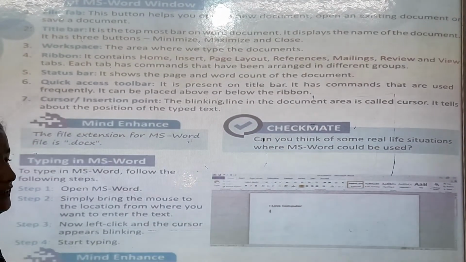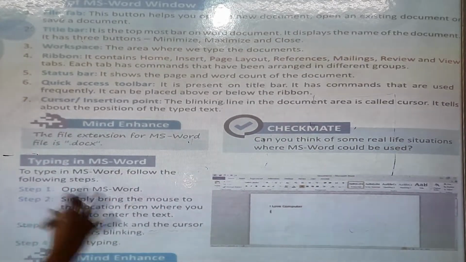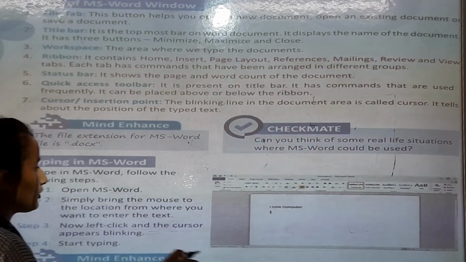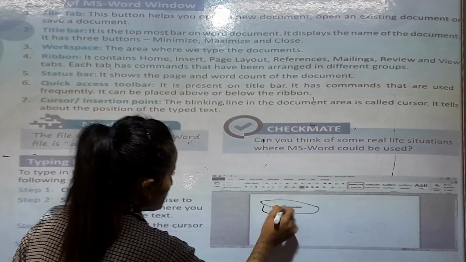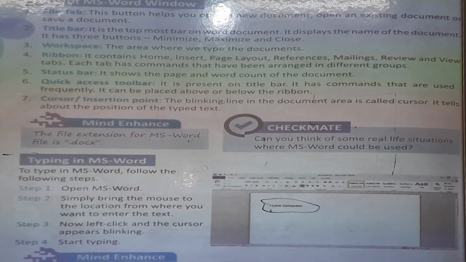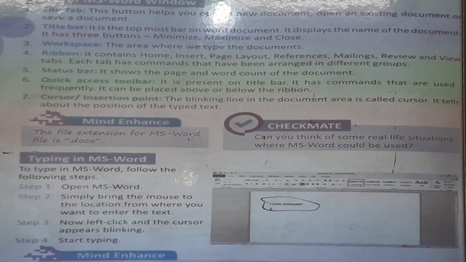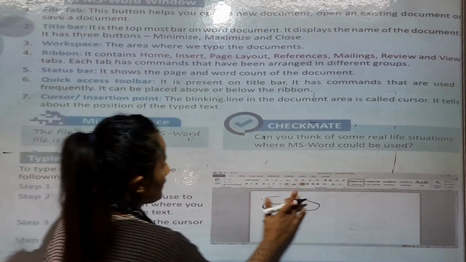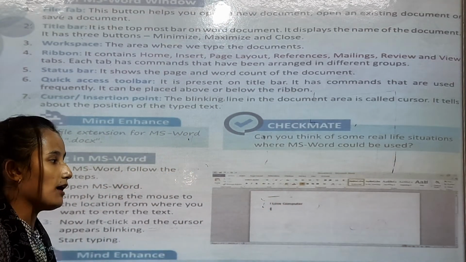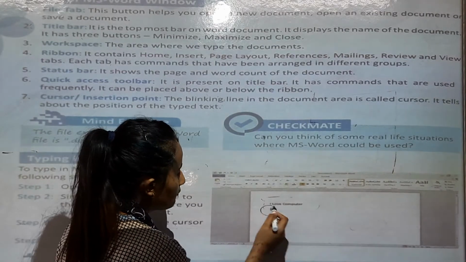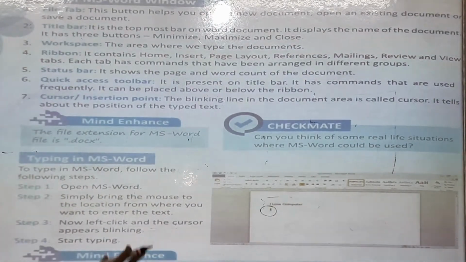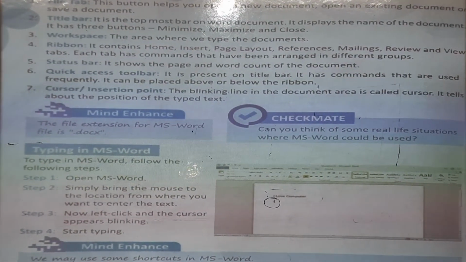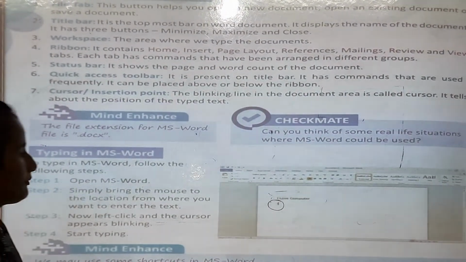So simply माउस का आपको जहाँ पर आपको क्लिक करना है, जहाँ पर आपको लिखना है, टाइप करना है, so you have to locate, आपको लोकेशन उसके थ्रू में जाना है. उसके बाद नेक्स्ट स्टेप, now the left click and the cursor appears blinking. So when you click the left button on the mouse, this cursor line will be blinking there. स्क्रीन में blinking आ जाए. Okay. Now step 4, start typing. You will start typing like this.